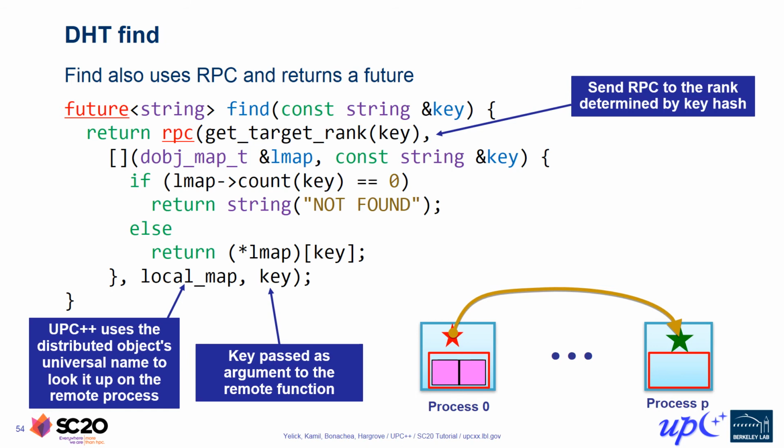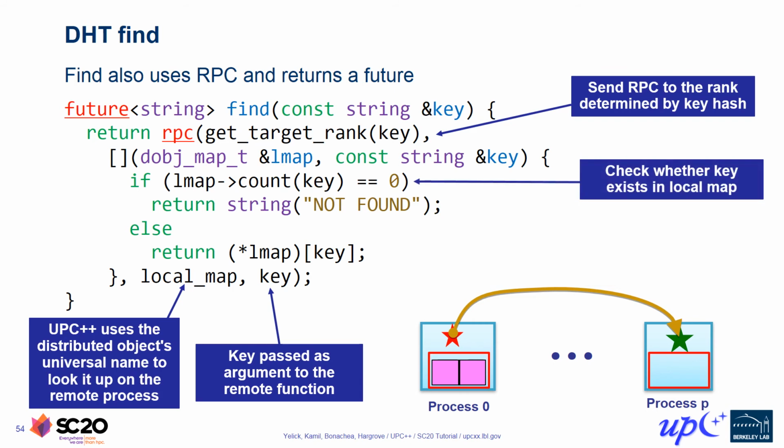After the message arrives at the target process, the Lambda function that implements the RPC callback will be invoked at the target. That callback will be given two arguments. The first argument, lmap, is a reference to the local representative of the dist object that contains our local partition of the key value store. The second is the key string that we are looking up in the DHT.